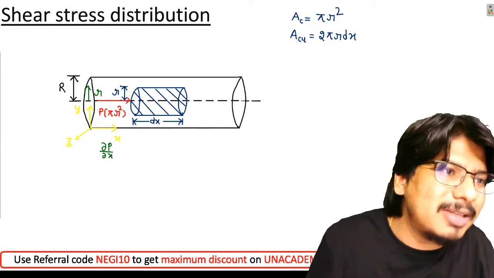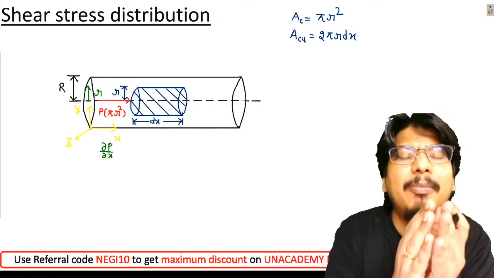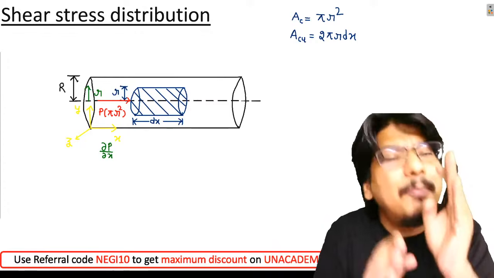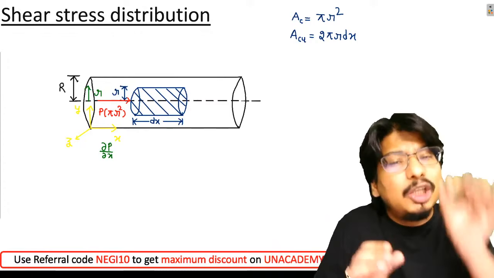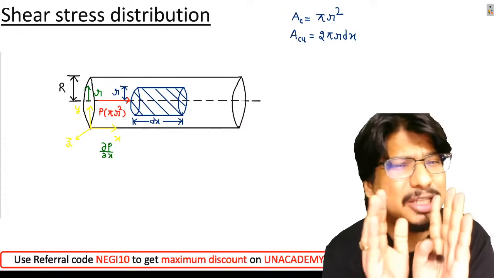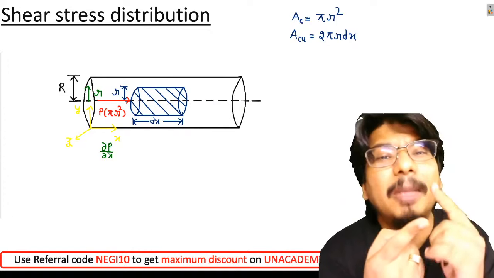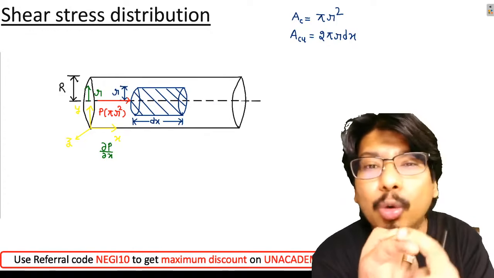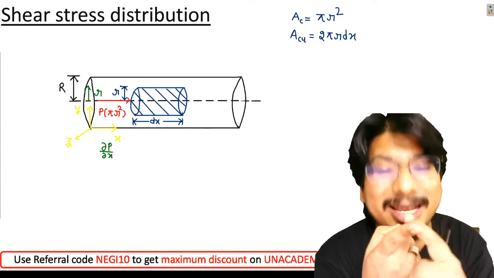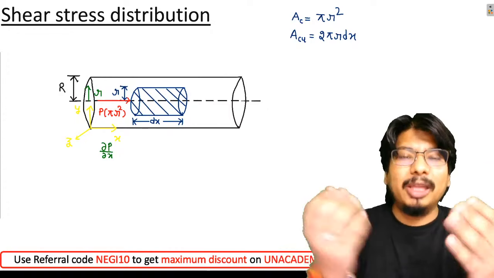So what will be the pressure at this end? When I travel a distance of dx, the pressure will become P plus dou p by dou x into dx. Now look here, please don't have this bad concept in your mind that the pressure is increasing. No, you cannot say pressure is increasing because it will depend on dou p by dou x. If dou p by dou x is negative, then the pressure will decrease.